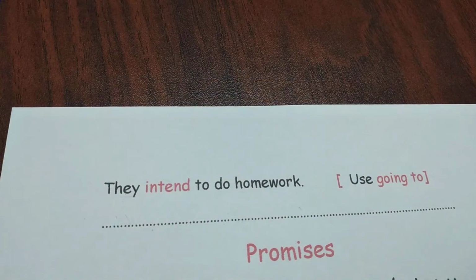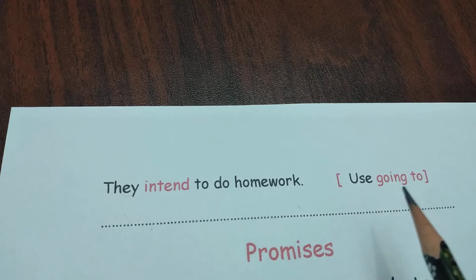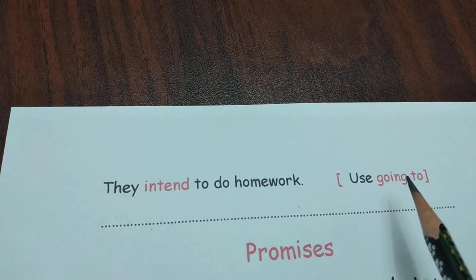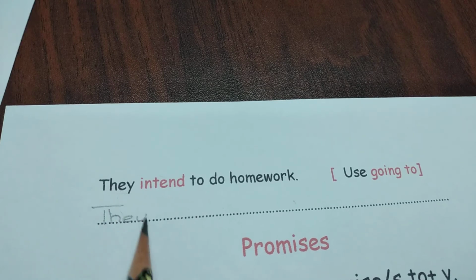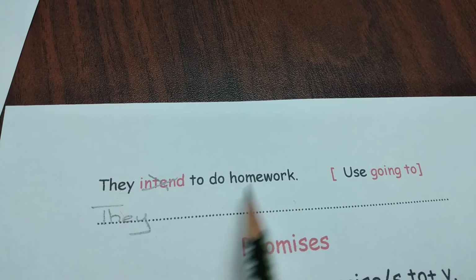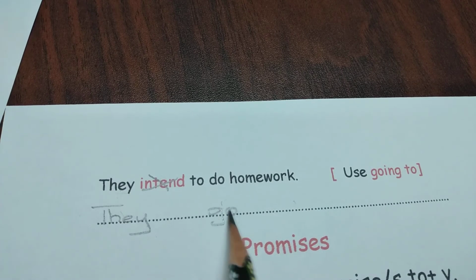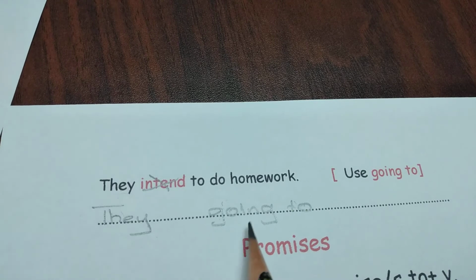Next one. They intend to do homework. We are going to use going to. So we put they, we delete intend and use going to. But look here, we have ing.